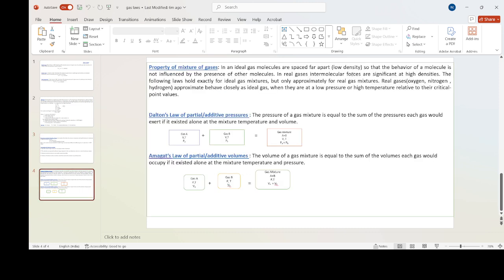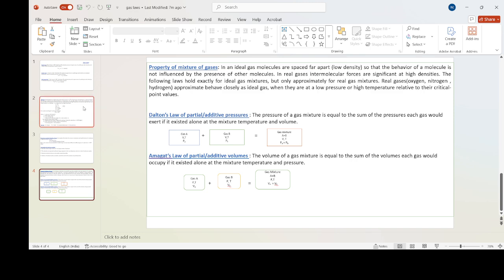In real gas, intermolecular forces are significant at high densities. The following laws hold only for ideal gas mixtures but only approximately for real gas mixtures. Real gases behave approximately as ideal gas when they are at low pressure or high temperature relative to their critical point values. We will discuss